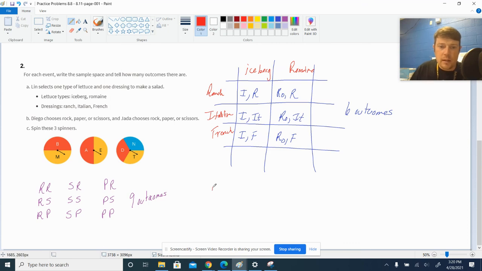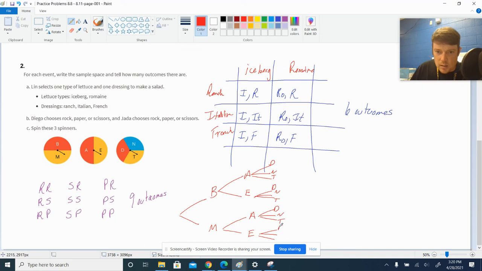On the first spinner, I could get B or M. On the second spin, so we got 2 choices to begin with. On the second spin, I could get A or E, which is why I have 2 branches coming out, A and E. And on the last spin, there's 3 branches that need to come out. So 1, 2, 3, for each. And that would be D, N, and T, for each one. There we go. So 1, 2, 3 steps.